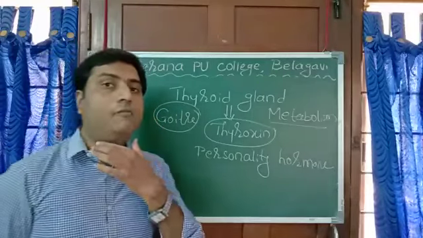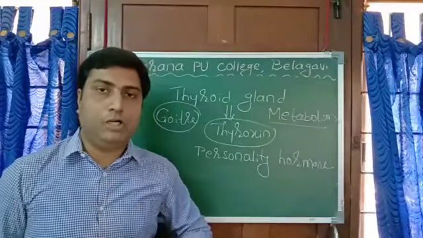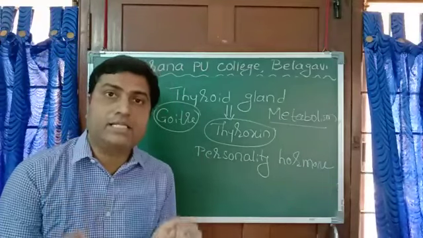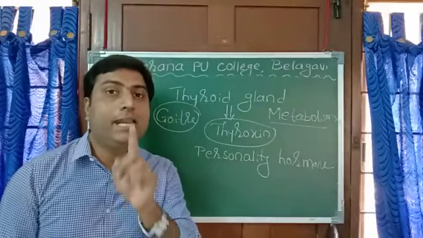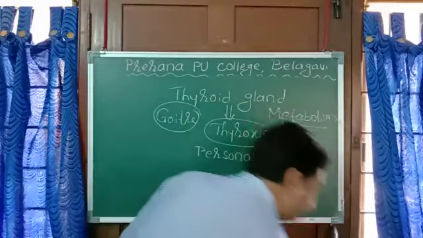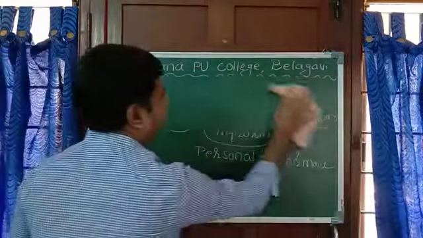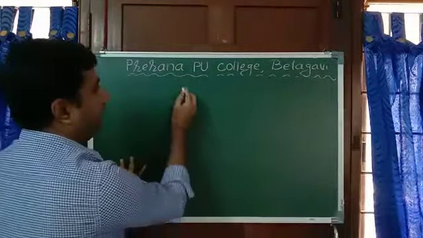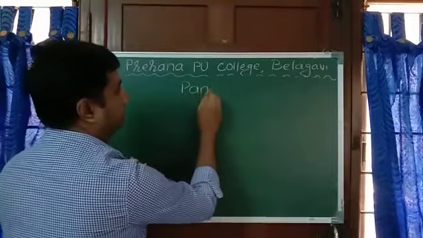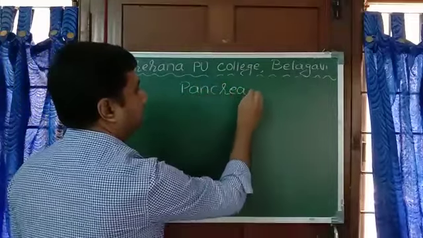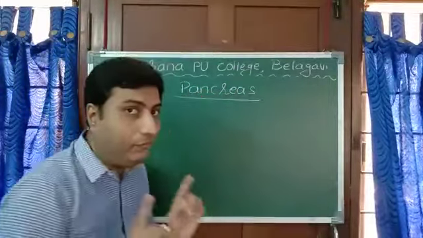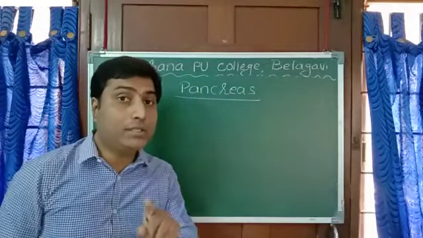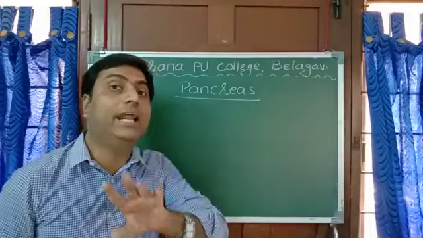Then after this, we'll move down to our pancreas. Our pancreas itself is an endocrine gland. But one thing we have to remember, the pancreas acts both as an exocrine gland and an endocrine gland.